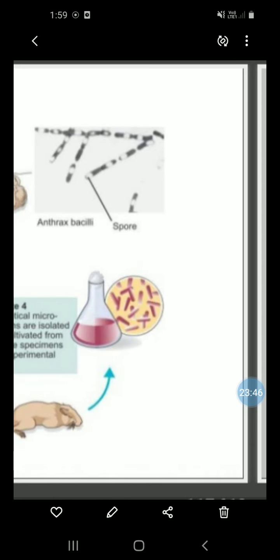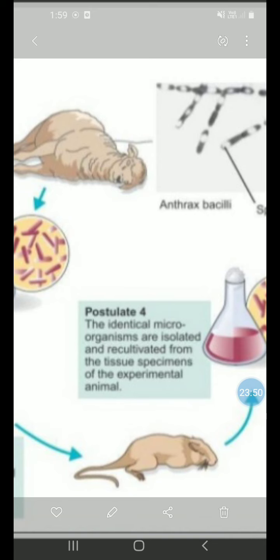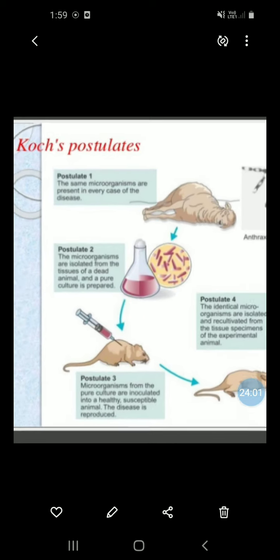Then fourth postulate, the identical microorganisms are isolated and recultivated from the tissue specimens of the experimental animal. These are the four postulates of Koch.